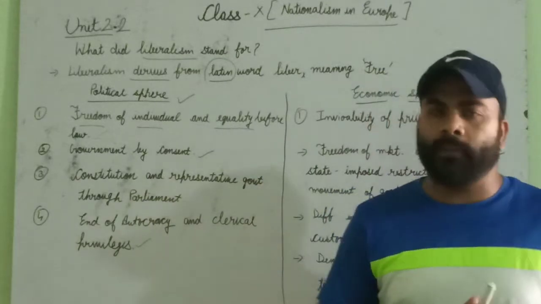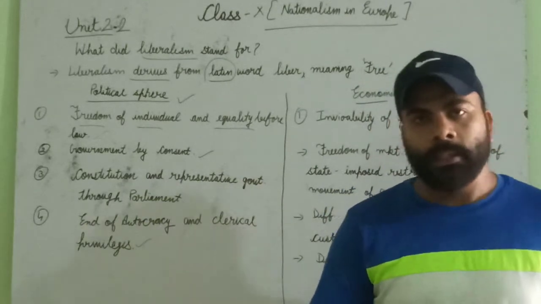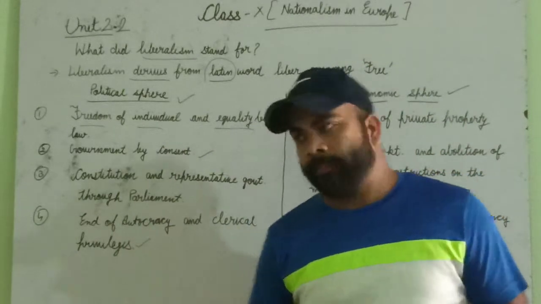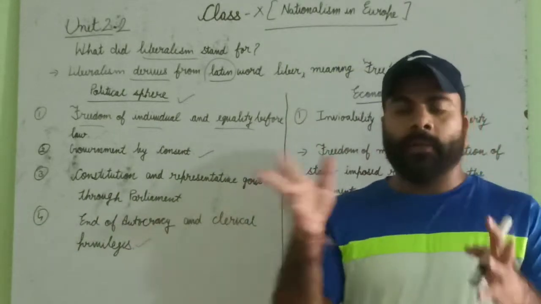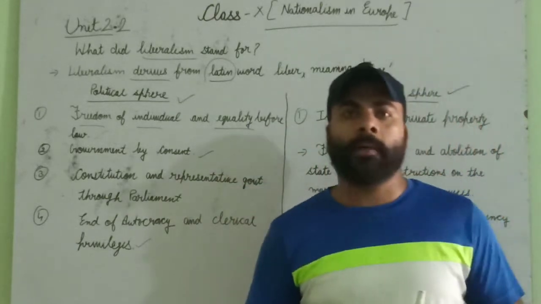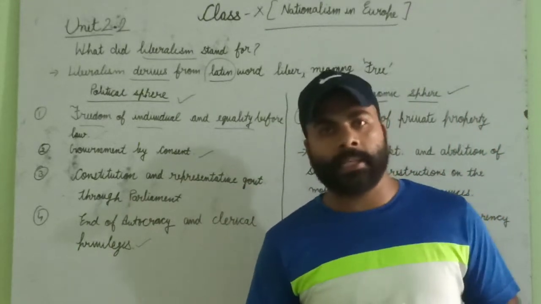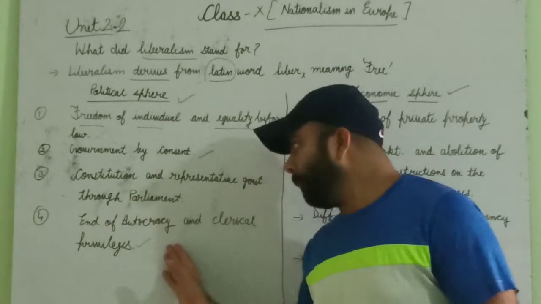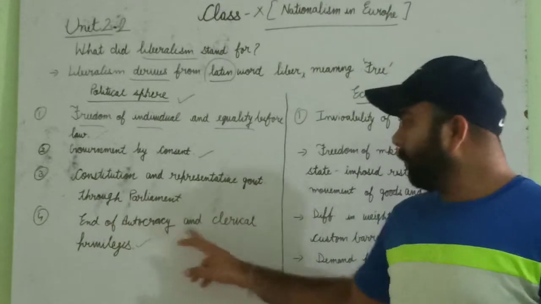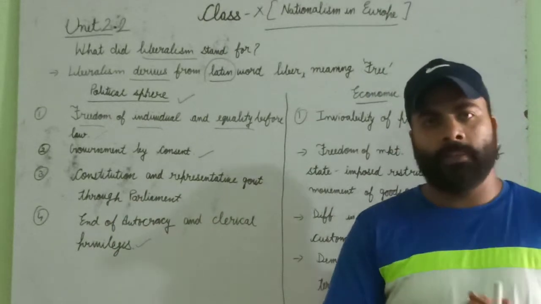Absolute power was in the hand of a king. That was autocracy. And clerical privileges are whatever privileges were given to the clergy; they wanted the end of those privileges.